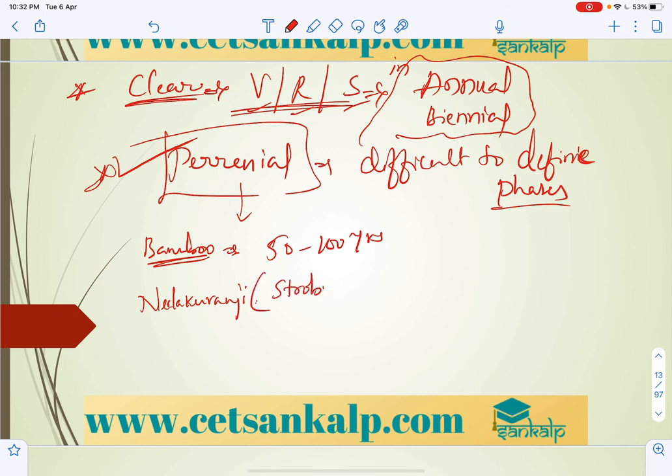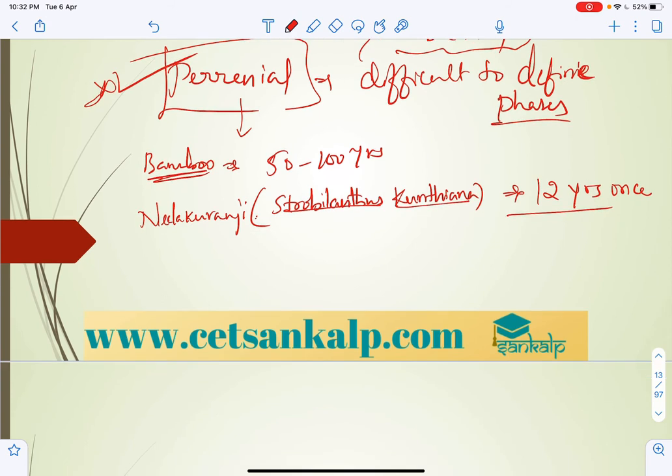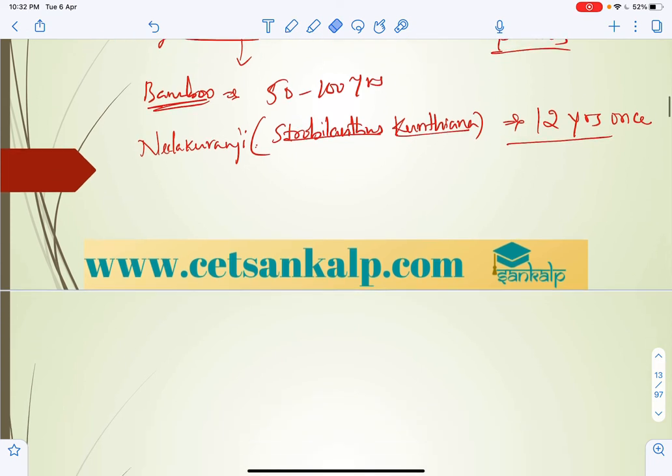Its flowering happens once in 12 years. It completes its life cycle, but shows flowering once in 12 years. And in animals also the reproductive phase is variable.